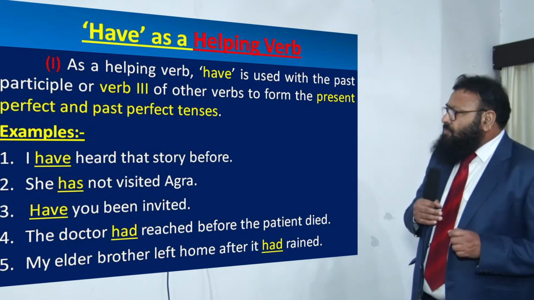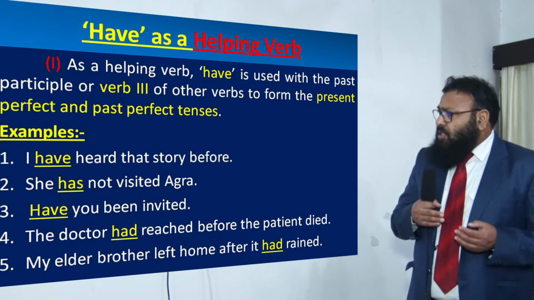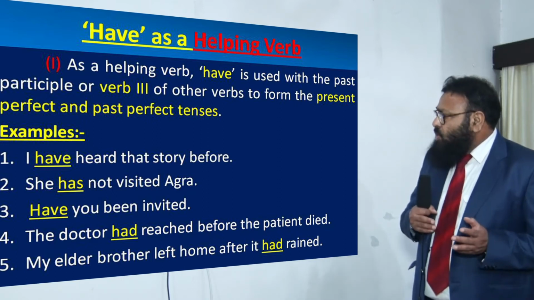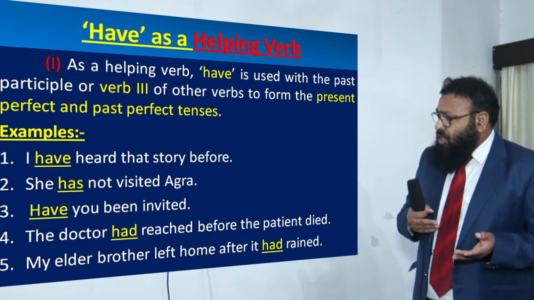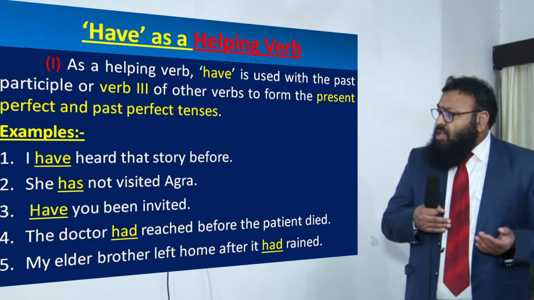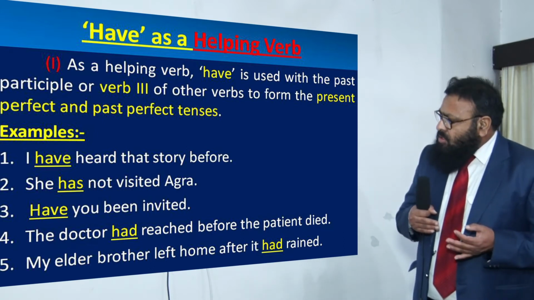As a helping verb, have is used with the past participle or verb third of other verbs to form present perfect and past perfect tenses. Examples are, I have heard this story before. Now have is a helping verb.